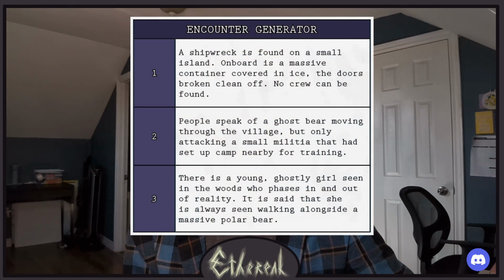At the end of the stat block, we also provide a few tables to help generate scenarios for the GM on the fly. We have an encounter generator which offers 3 narrative beats. One of our design rules is to almost always include at least one encounter where the entity isn't a threat, but instead is the objective that needs rescuing or protection even. This gives variety and it encourages GMs to not always go the route of every entity is a threat, and sometimes gives the players different objectives that they have to go for.